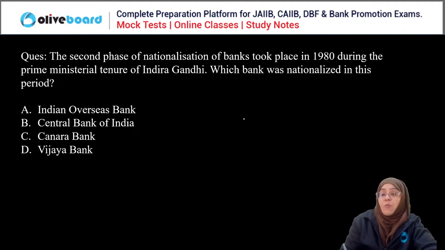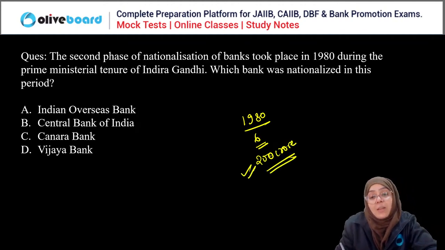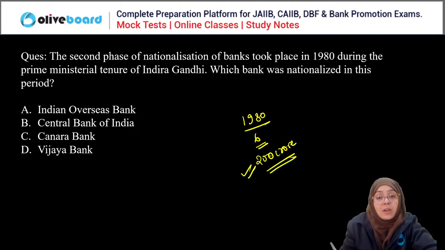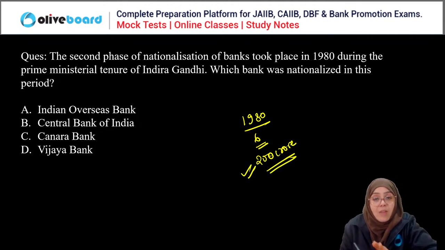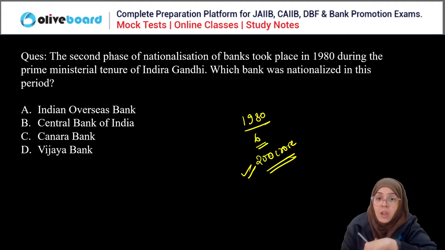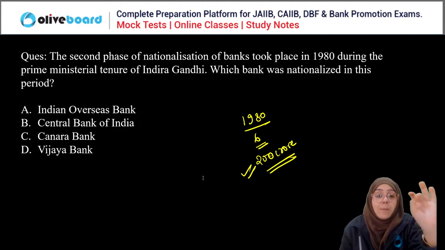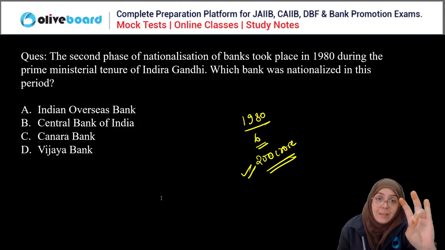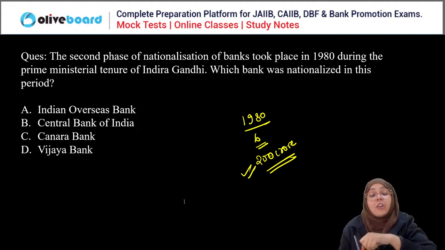The second phase of nationalization was done in 1980, and the total was six banks, with a deposit criterion of 200 crores. Indira Gandhi announced that any bank with total deposits of more than 200 crore would be nationalized. The six banks were Andhra Bank, Corporation Bank, Punjab and Sind Bank, Vijaya Bank, Oriental Bank of Commerce, and New Bank of India.